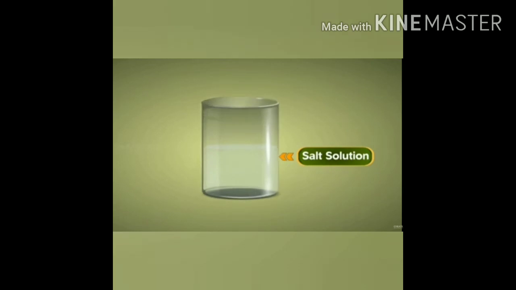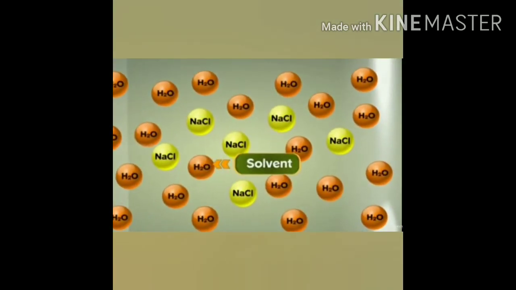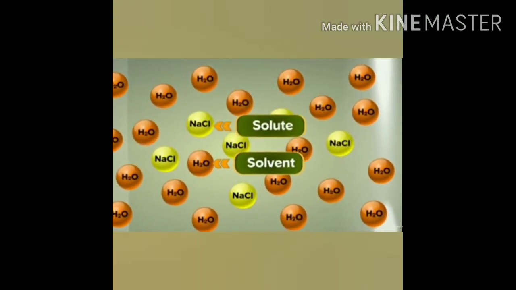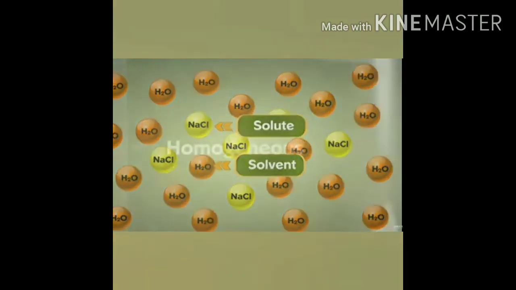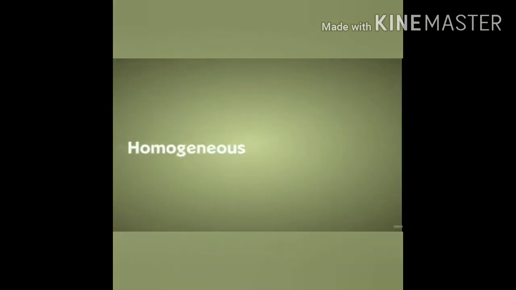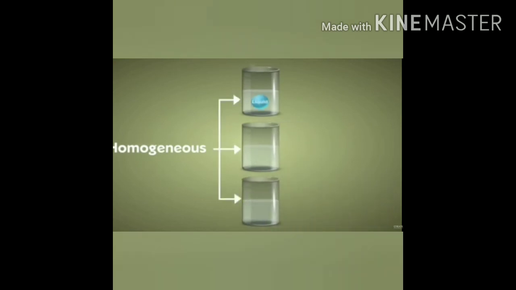In a salt solution, water is the solvent while sodium chloride, salt, is the solute. Homogeneous mixtures are of three types: liquid in liquid, solid in liquid, and gas in liquid.